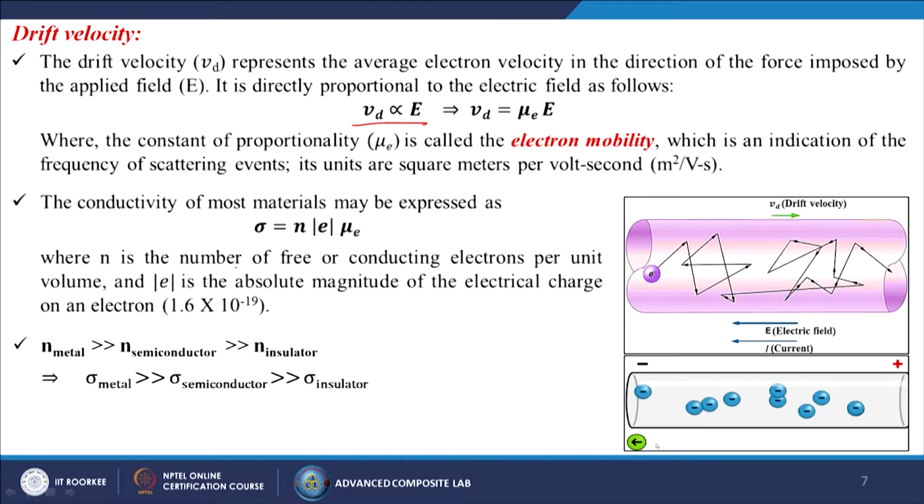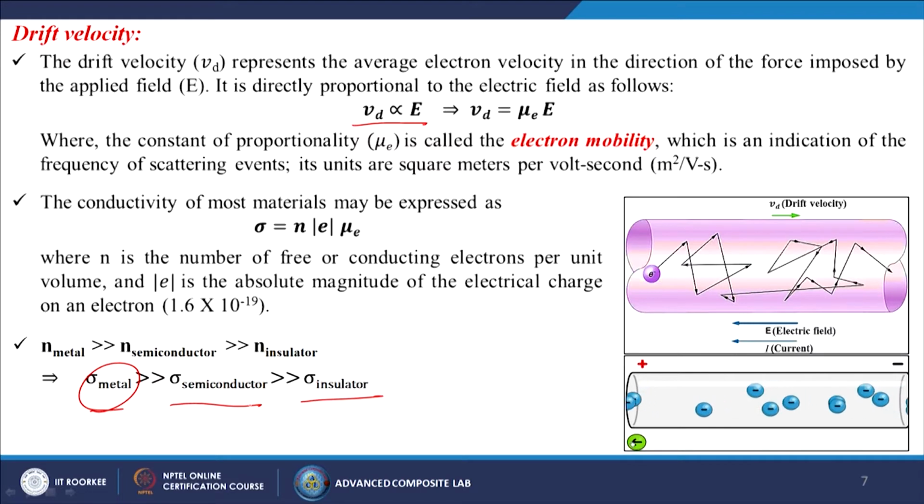So, n of metal is higher than n of semiconductor, which is higher than n of insulator. That means the sigma of metal is higher than the sigma of the semiconductor, which is higher than the sigma of the insulator.